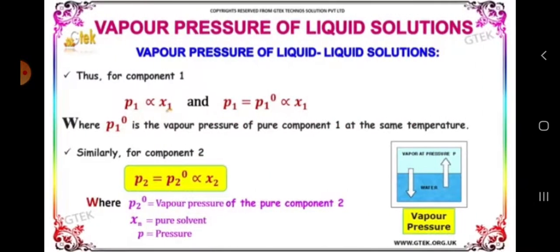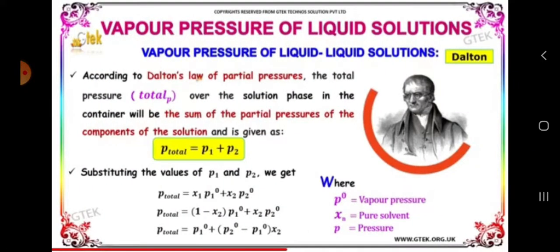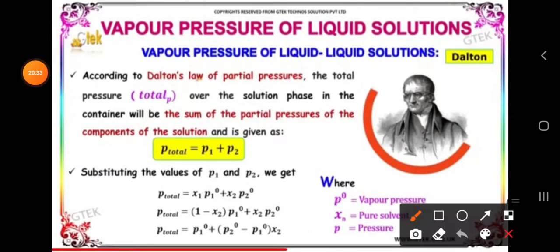In this, we have seen P1 is equal to X1 P1 naught, so in the place of partial pressures we write X1 P1 naught plus X2 P2 naught. As we know, according to the mole fraction definition, X1 plus X2 is equal to 1.